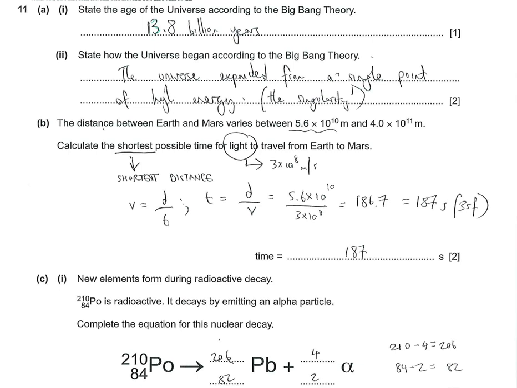which then allows expansion from there. Again, I think 2 marks for that is quite a lot, and I think a lot of students would struggle with that. So we need the idea of a single point, expansion from that single point, and high energy, so high density, on the mark scheme as well.